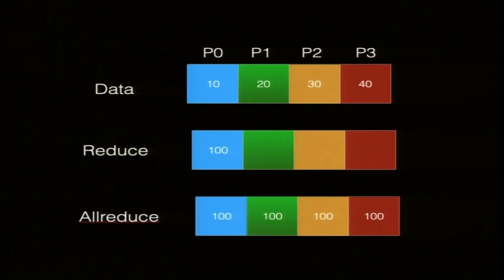So, this is the data. Processor 0 has 10, P1 has 20, P2 is 30, P3 is 40. It could be local sum. So, when I say reduce, then reduce sum with plus. So, they add up and come to the root. It comes to one processor. It could be somebody else, but I recommend root. Or all reduce, it goes to everybody.